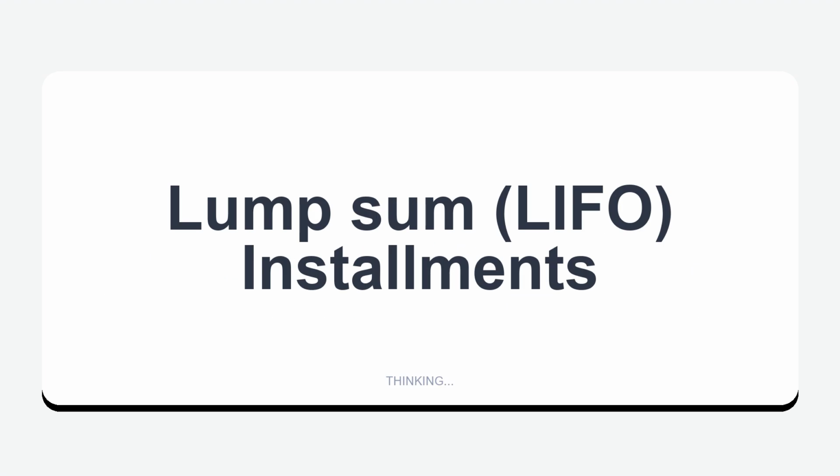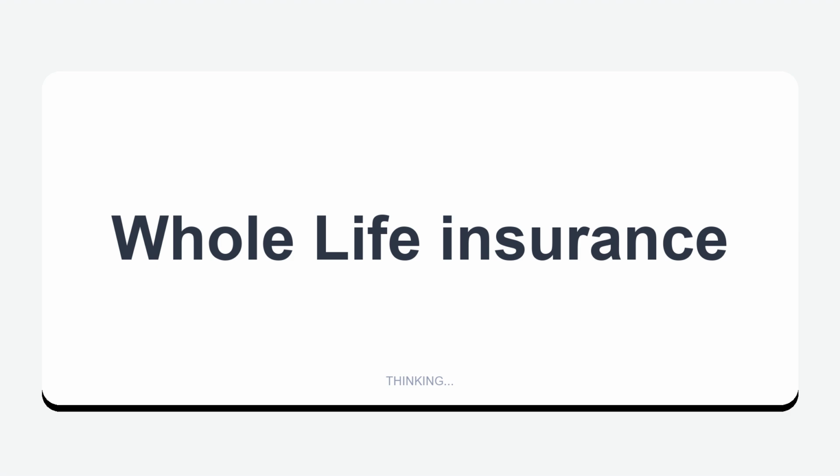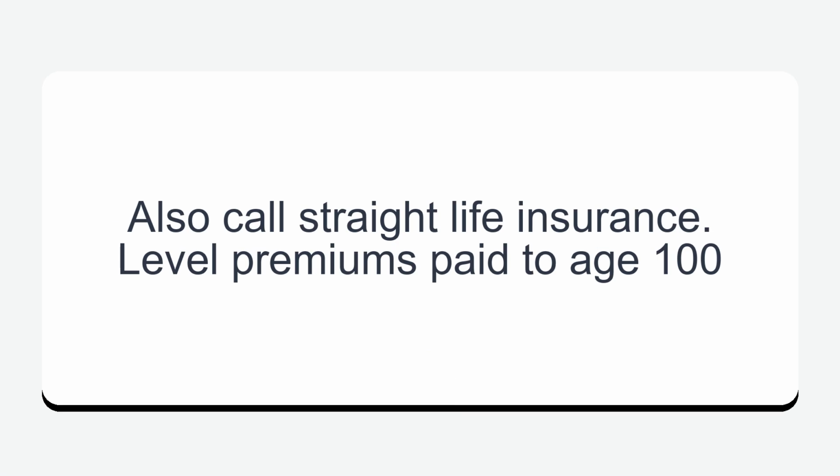Lump sum, LIFO, installments. LIFO: last in, first out, taxed. Installments. Whole life insurance, also called straight life insurance: level premiums paid to age 100.